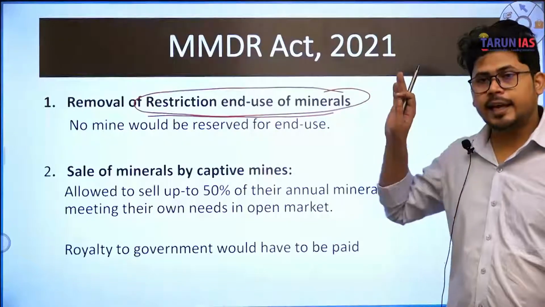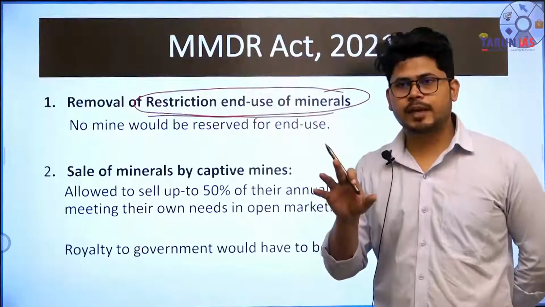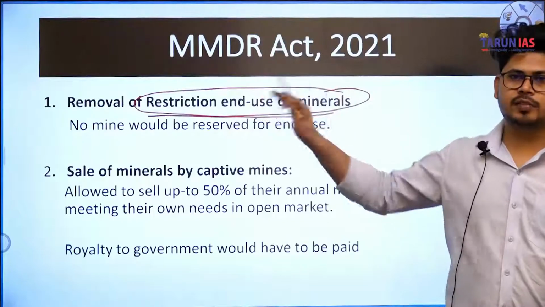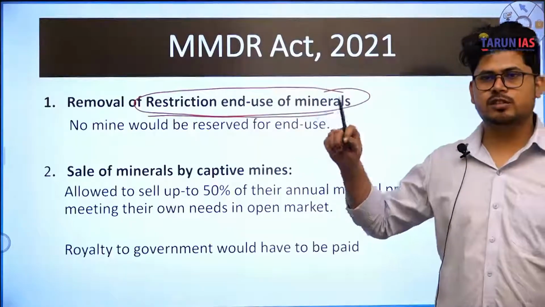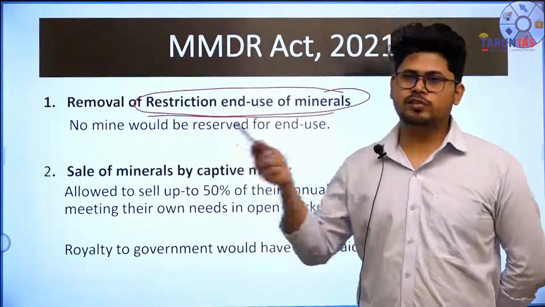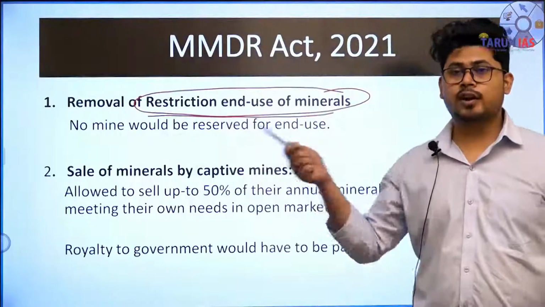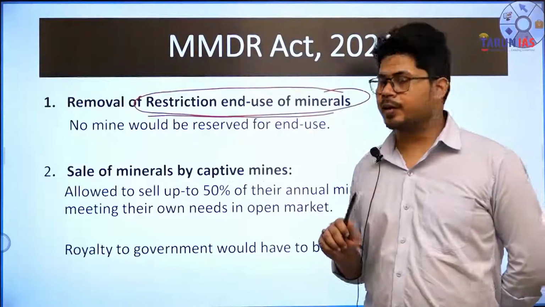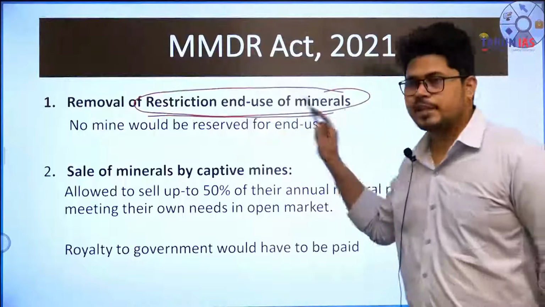The concept of the captive mine was based on the end use of the mineral. For example, we took the example of NTPC. NTPC is using some mine from Jharia and they are mining coal and using it for their own purpose, but they are not able to sell that coal into the open market. Now that end use restriction has been ended.